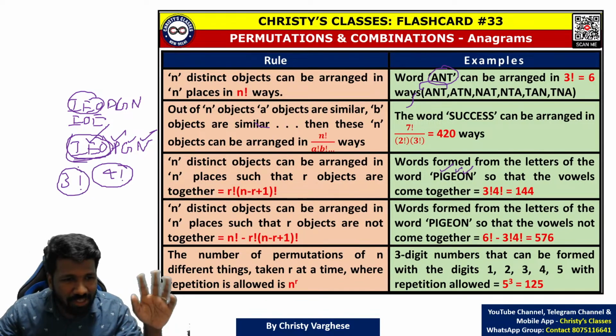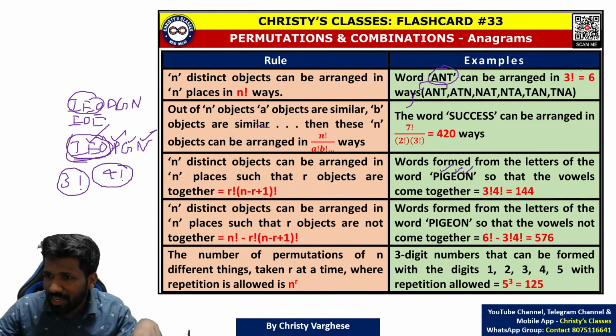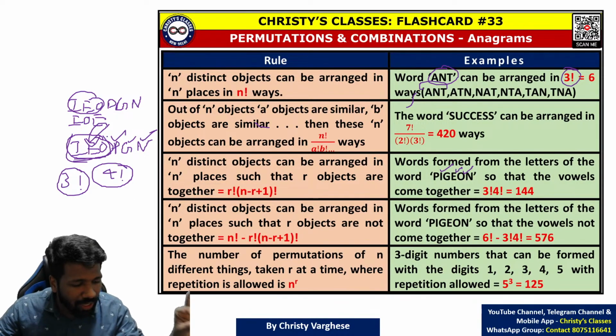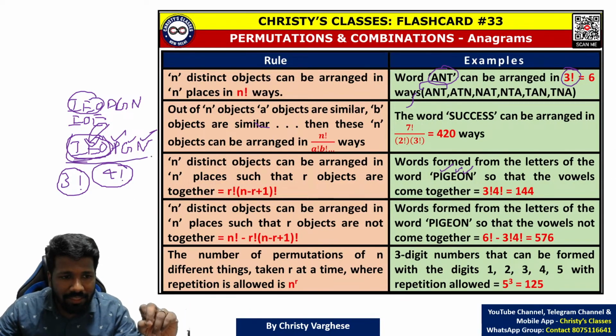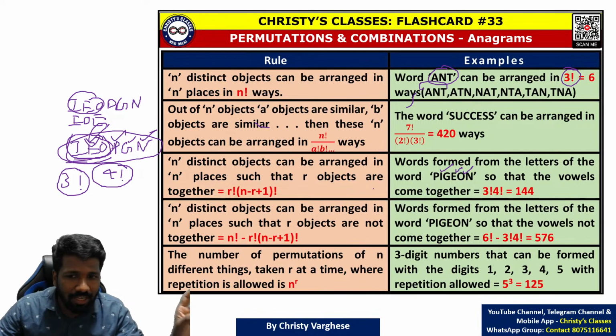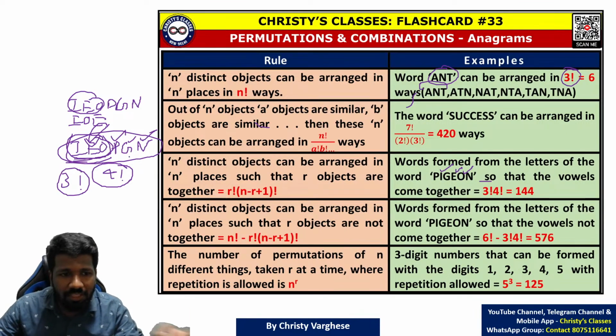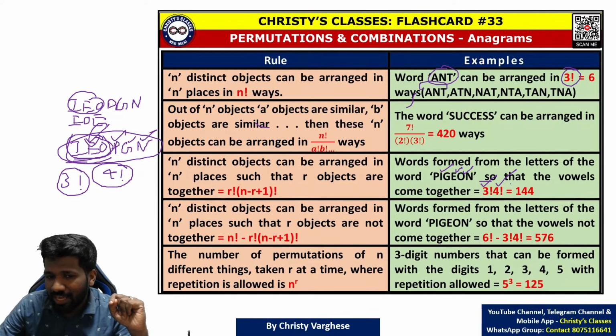3 factorial arrangement like that is there, na? Just like AND had 3 factorial arrangement. So internally IEO can be rearranged in 3 factorial ways. Externally IEO is a single letter because they are together, and PGN 3 more letters, so total 4 factorial ways. The internal arrangement into external arrangement, that is the idea.